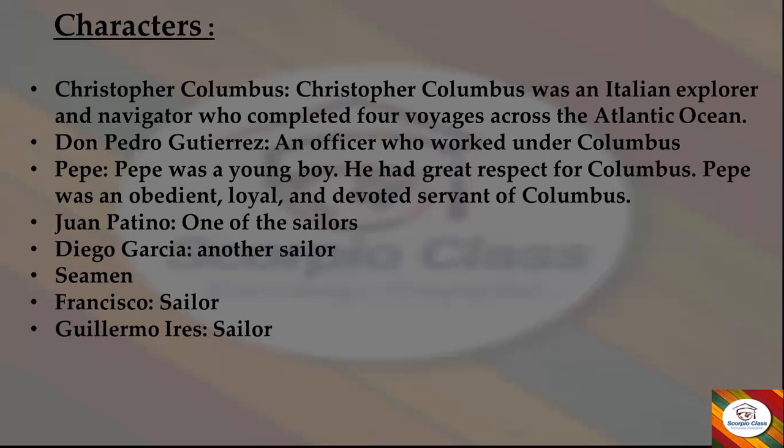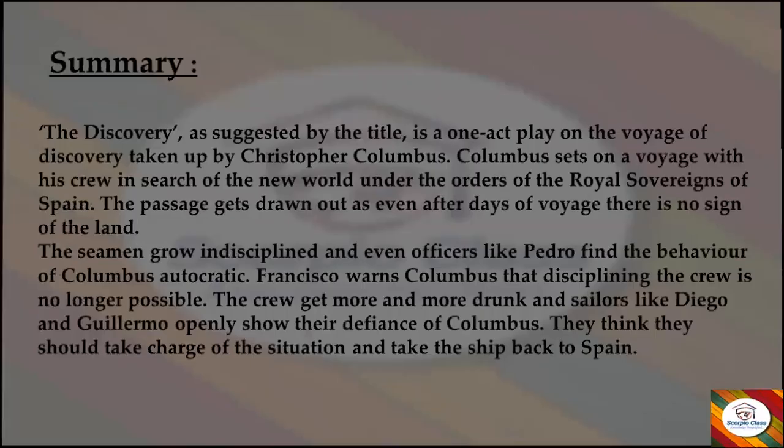Okay, so these are the characters who are on the ship, and this play or story gives us the information about Christopher Columbus' discovery of a new sea route to India. We know Christopher Columbus started his journey and had to face many problems. This is the entire journey of him along with the crew members when he started to sail towards India to find it as a new world during that period. So let us see the conversation going on between the ship and the crew members. This is what the entire story is about.